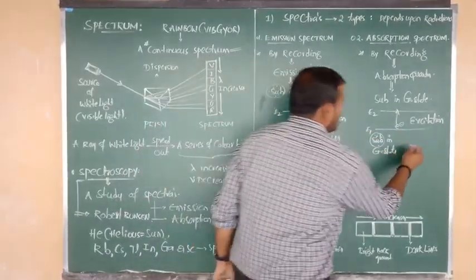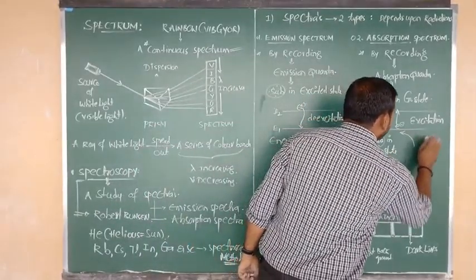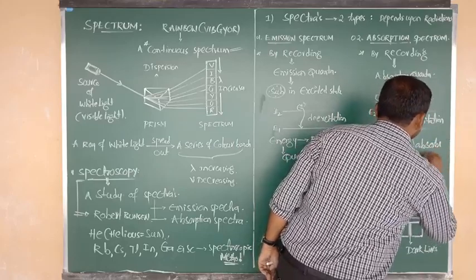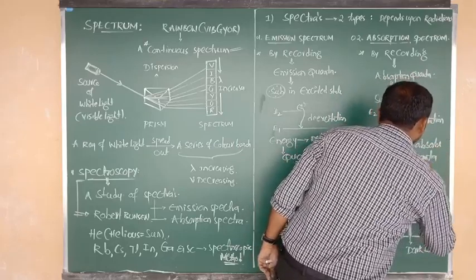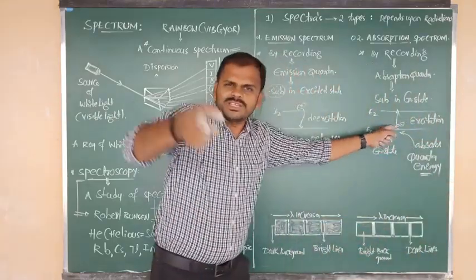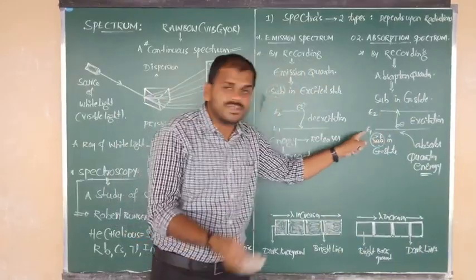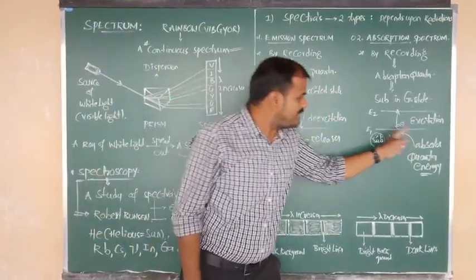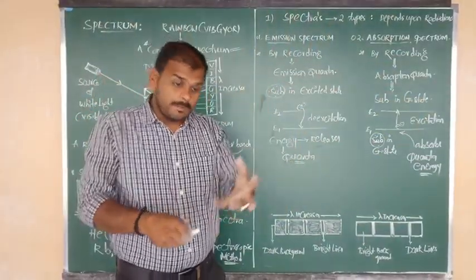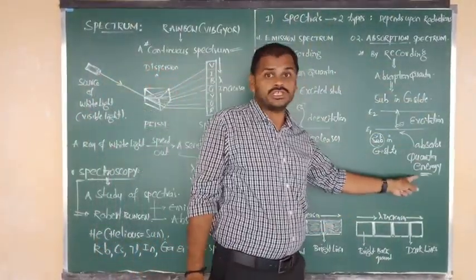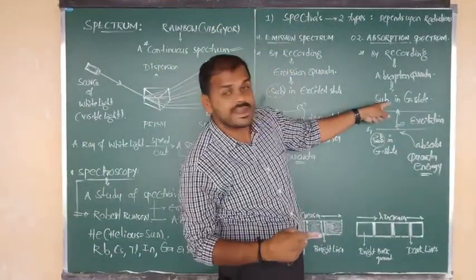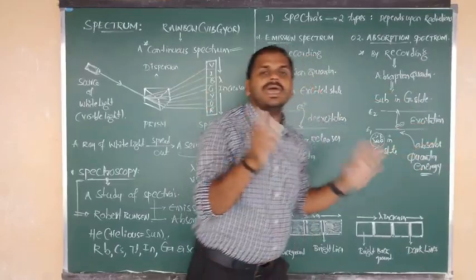But after the absorption of quanta energy from any respective source, the electron which was in the ground state, or the lower energy level, will jump from the lower energy level to the higher energy level. So this is known as excitation.